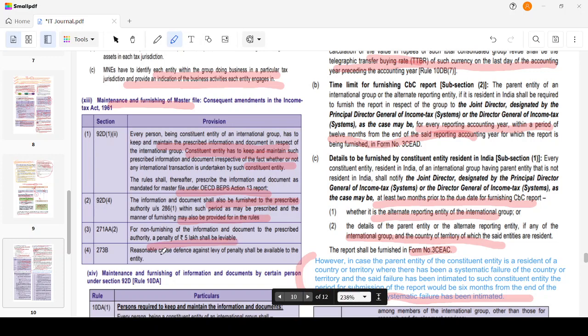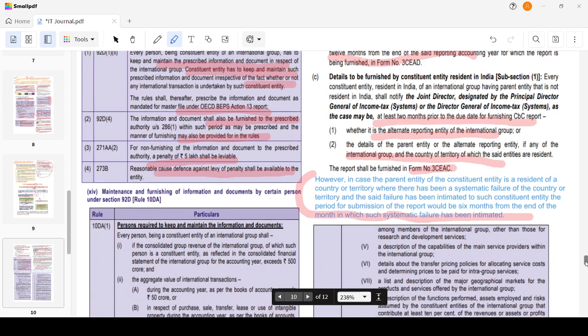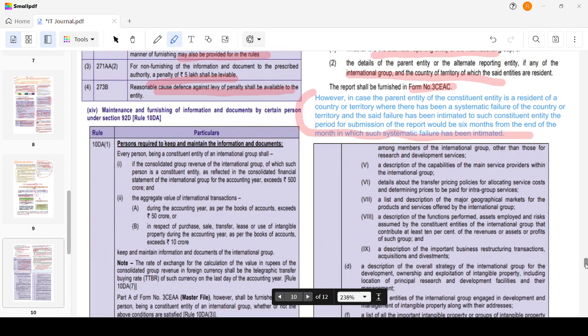We already read this, right? Reasonable cause as a defense against levy of penalty shall be available to the entity. We already discussed this also. Then moving on to the next one. Maintenance and furnishing of information and documents by certain persons. Persons required to keep and maintain the information and documents.